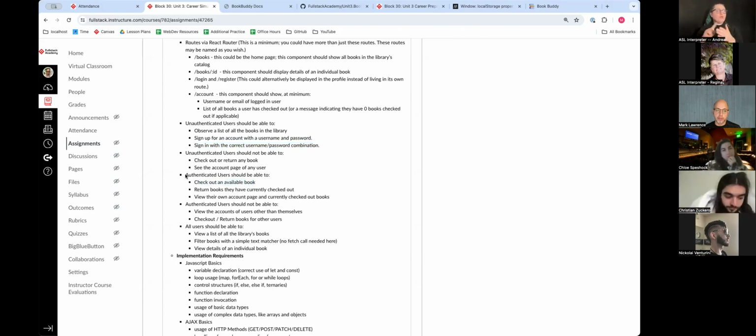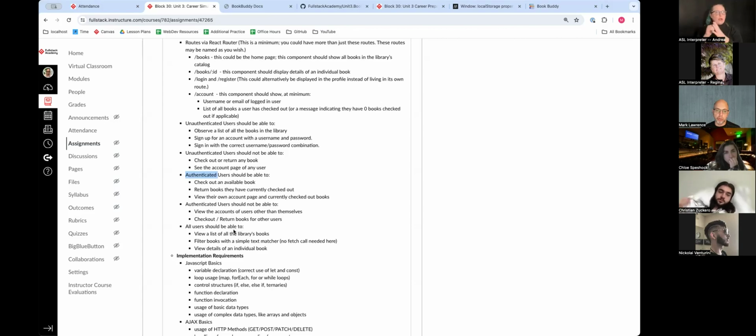So this is if you're logged in, basically. Return any books they have checked out, like you saw. View their own account page, like we saw. Authenticated users should not be able to view the accounts of other users other than themselves. Like, I just see Chloe because she's right below me on my screen. So I should not be able to log into Chloe's account and change something, because that's not my account. That's her account.